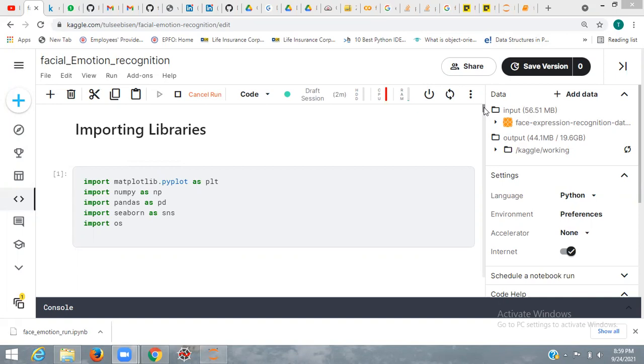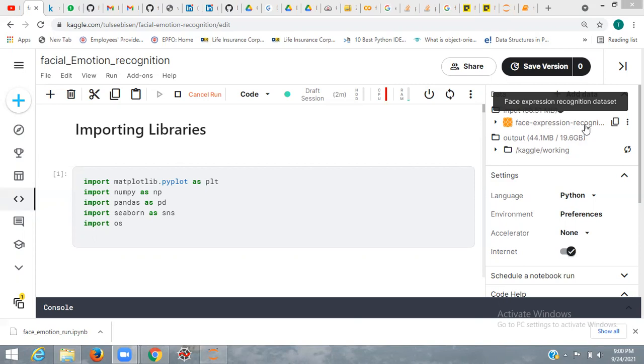First we have to make 2 parts. First I have made a CNN layer with which I make the prediction. So first I have to train my model, and for training I am using the face expression recognition data set, which is available on Kaggle.